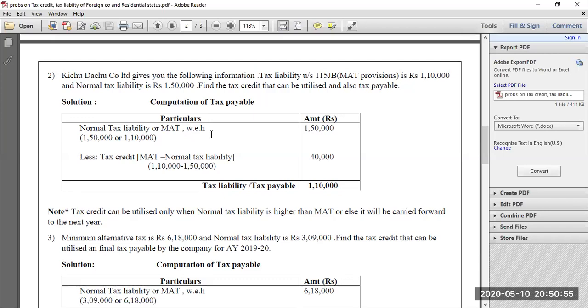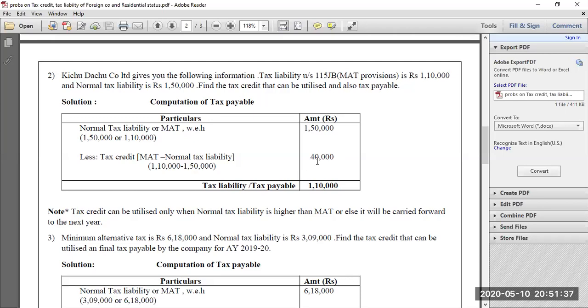Since we have both the taxes, as per MAT provisions and normal provisions, the higher of the two will be considered as tax liability. So which is higher? Normal tax liability is 1,50,000 and minimum alternative tax is 1,10,000. So among these two, the highest is 1,50,000. Then from this 1,50,000 we have to deduct tax credit. So how do you find out tax credit? The formula for tax credit is minimum alternative tax minus normal tax liability. So how much is MAT? MAT is 1,10,000 and normal tax liability is 1,50,000. So the difference between these two is 40,000. So this 40,000 can be utilized as tax credit in the assessment year.